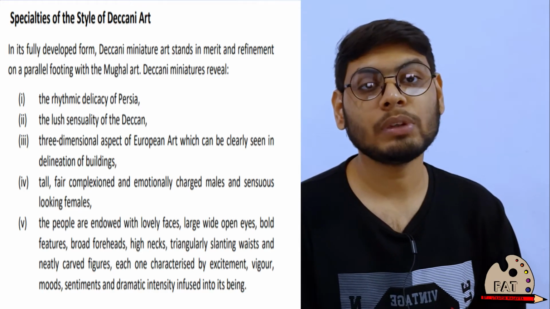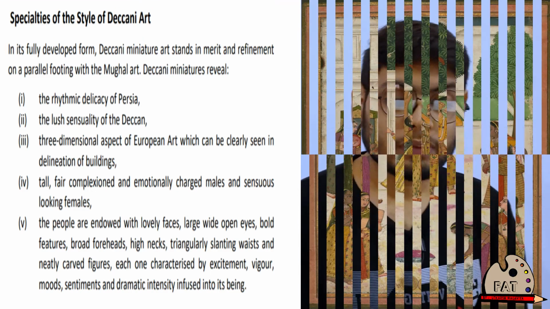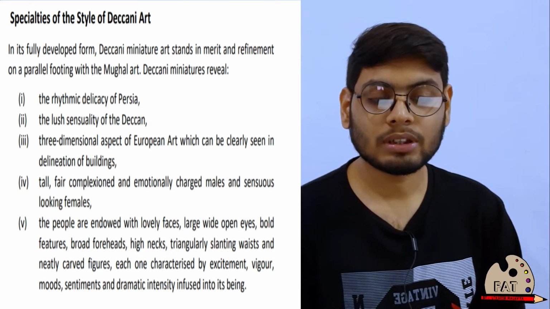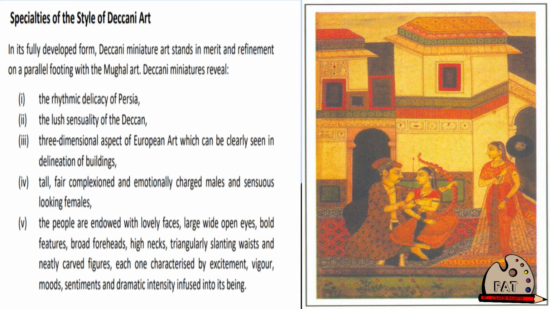You will be shown with the example at every particular place. So, first point is rhythmic delicacy of Persia. Mughal school was also the fusion of Rajasthani and Persian art. In the same way, Deccan school also was influenced by the Persian effects or the Persian elements. So, they also tried to copy the Persian elements in their painting. Second, the lush sensuality of the Deccans. You are shown with the example.